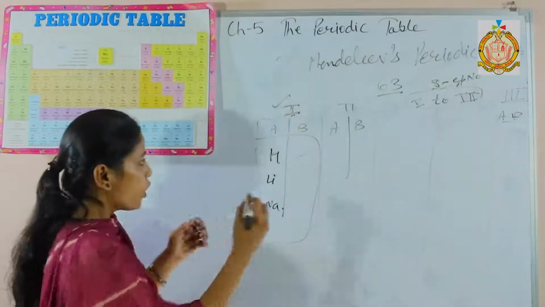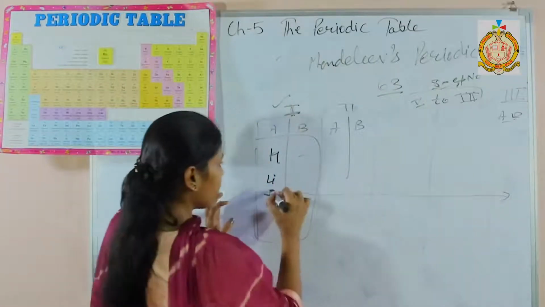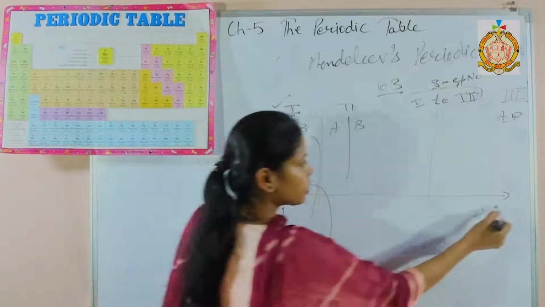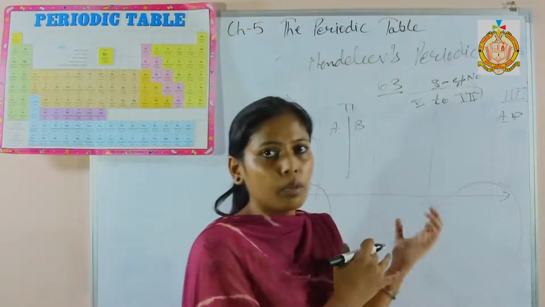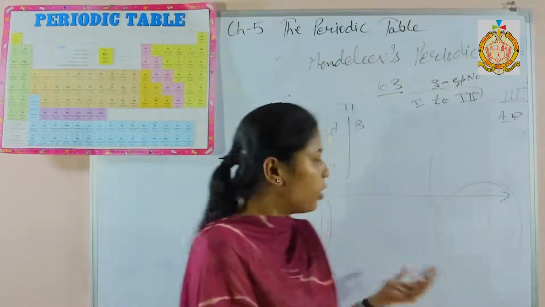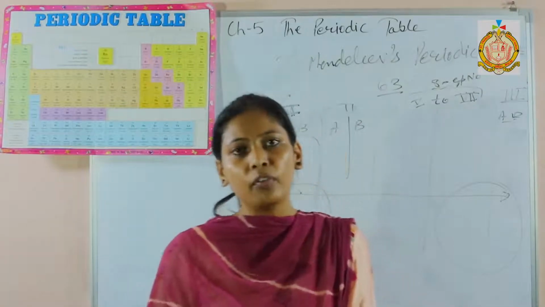One thing more: when we move from left to right in the Mendeleev periodic table, here metals are arranged and on this side non-metals are there. Means when we move from left to right, the metallic character will change from metal to non-metal. Next one is merits of the Mendeleev periodic table.